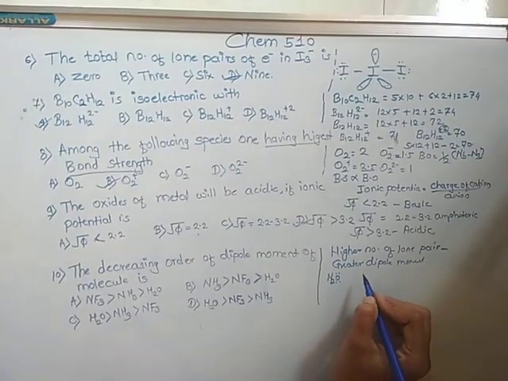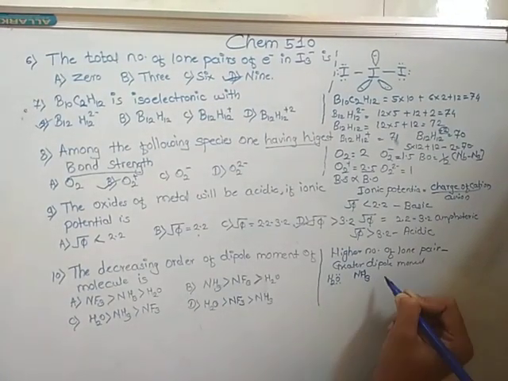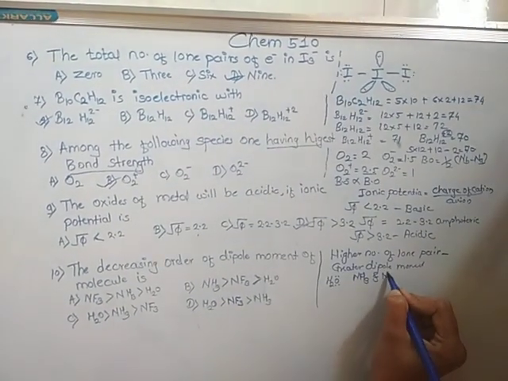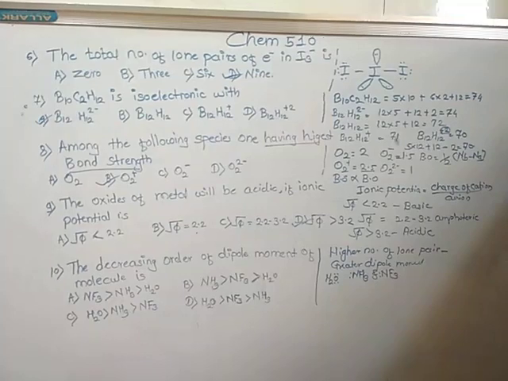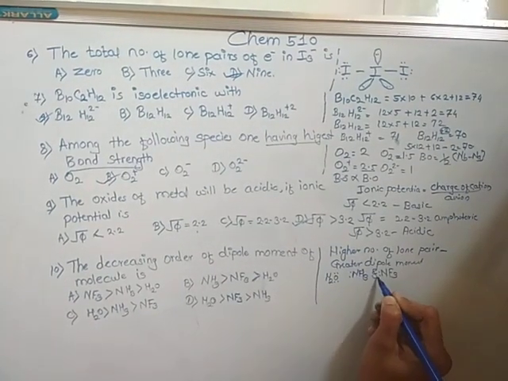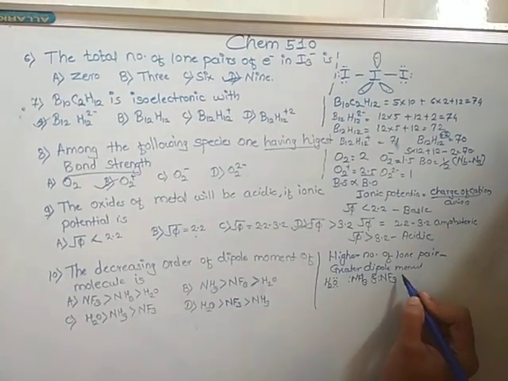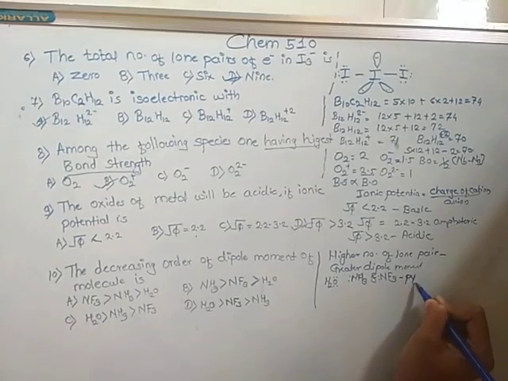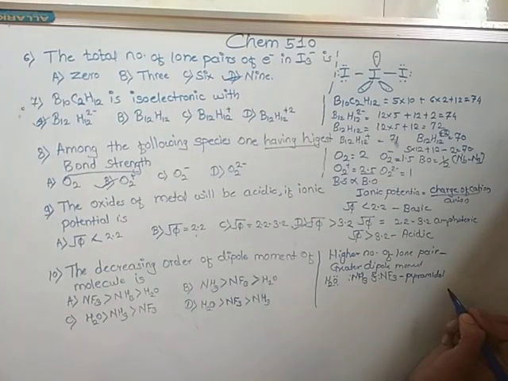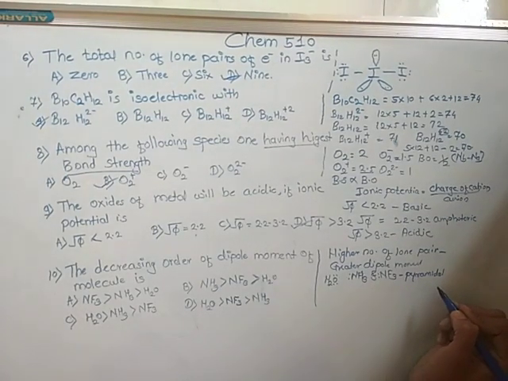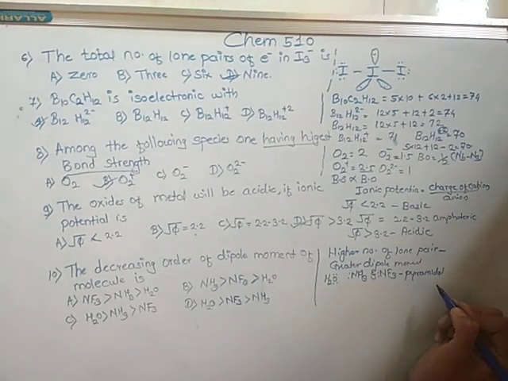But among NH3 and NF3, both having one lone pair, both are pyramidal, but the dipole moment of NH3 is higher because the direction of the lone pair and all bond dipoles is the same.